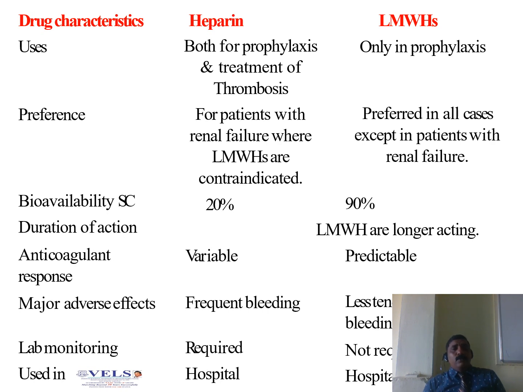What is the use of heparin? It is used for prophylaxis and treatment of thrombosis, but LMWH is only used for prophylaxis. Heparin is also preferred in patients with renal failure, where LMWH is contraindicated. It is preferred in all cases except in renal failure. Bioavailability for subcutaneous heparin is 20%, whereas LMWH is 90%.